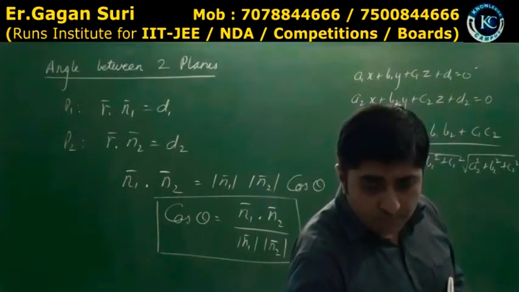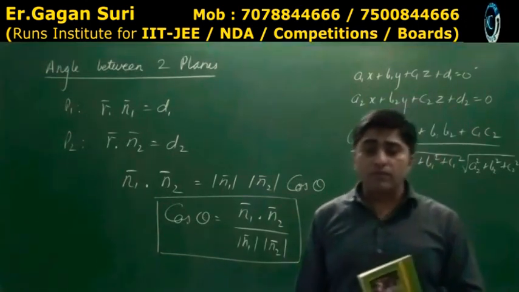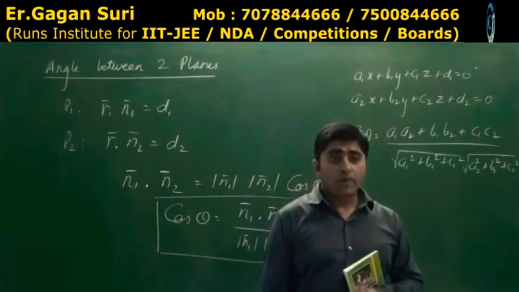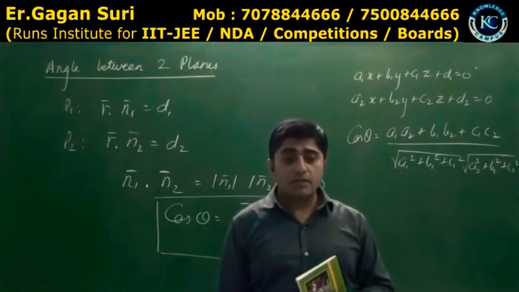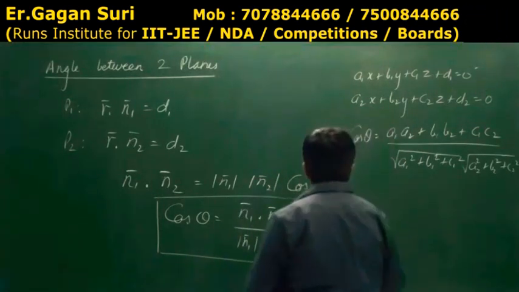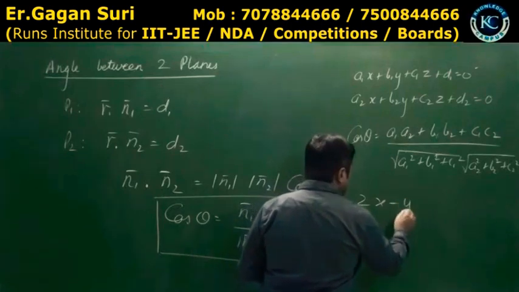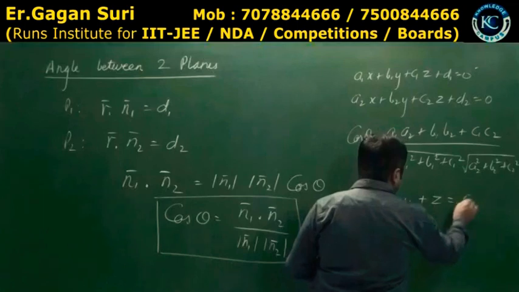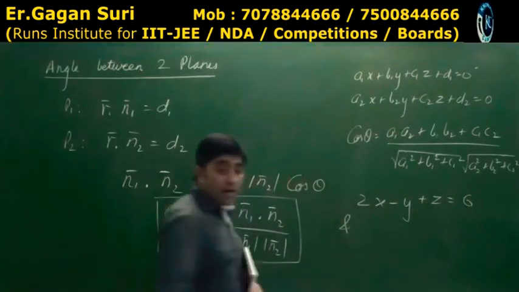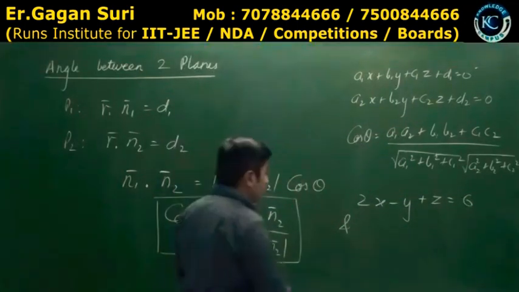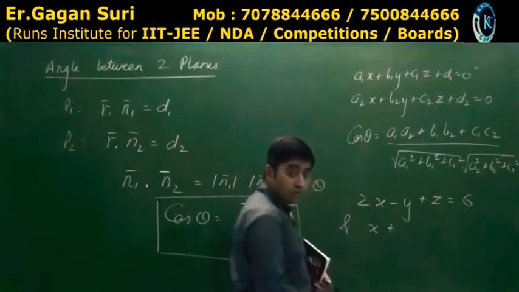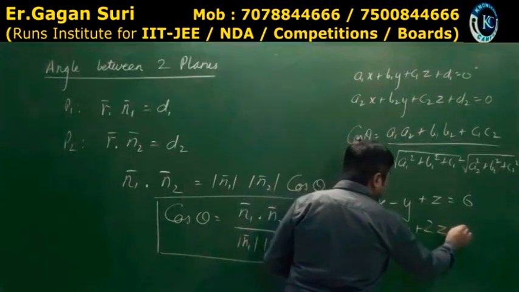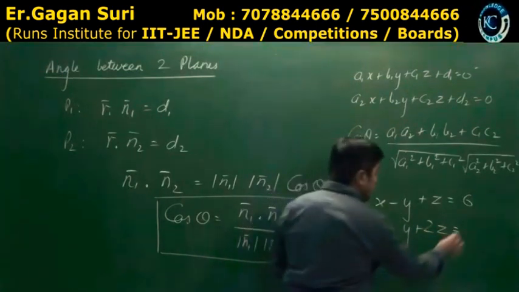One question. Find the angle between the planes 2x minus y plus z is equal to 6 and x plus y plus 2z is equal to 7.